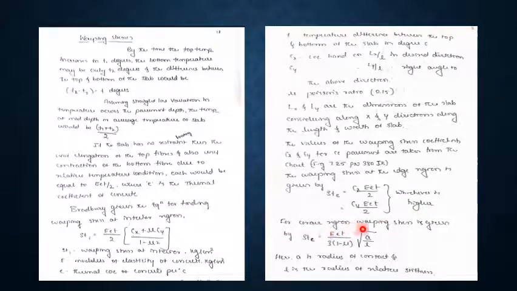And for corner region, warping stress is given by Stc is equal to capital E small e t divided by 3 into 1 minus mu, square root of a by l. a is the radius of contact and l is the radius of relative stiffness.